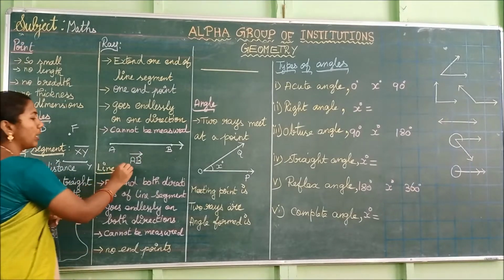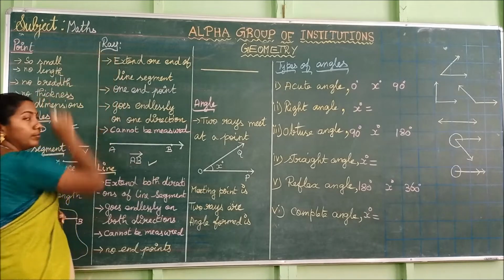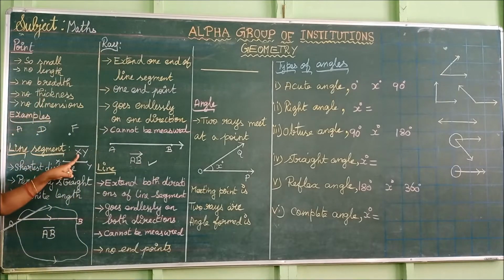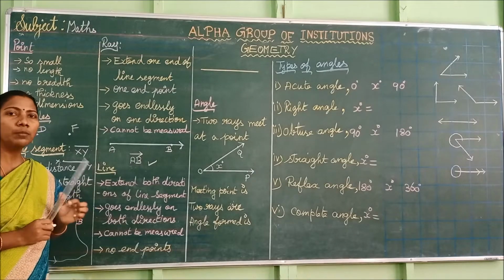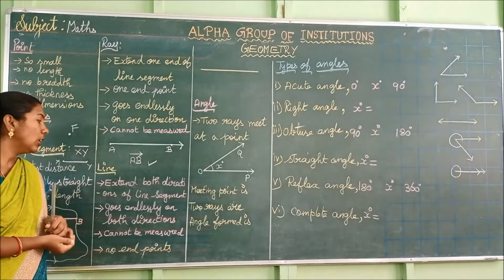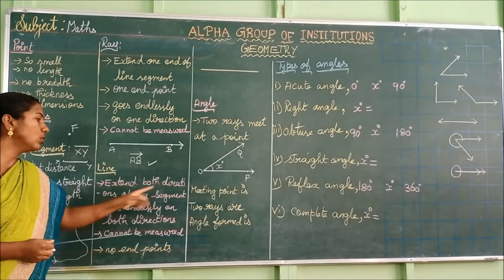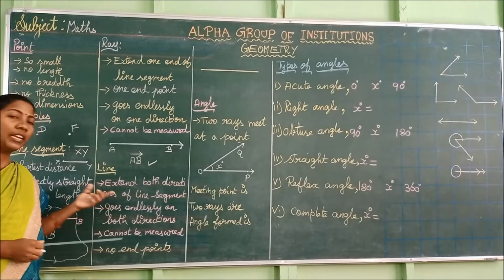So this is the symbolic representation of ray, and this is the symbolic representation of line segment, and this is the symbolic representation of point. Next we are going to see about line. What is meant by line? How do you get the line? If you extend both directions of a line segment, we get a line.